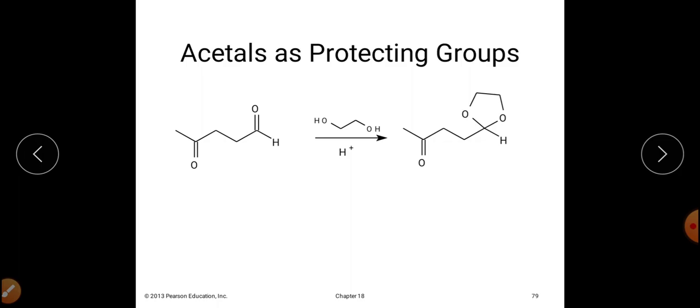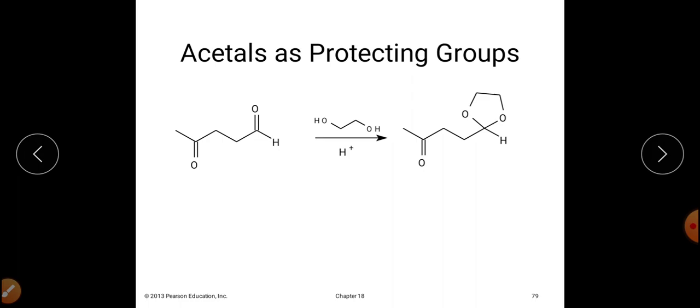Now I was talking about the importance of this reaction. The importance of this reaction is that it can be used for protection of a particular functional group.